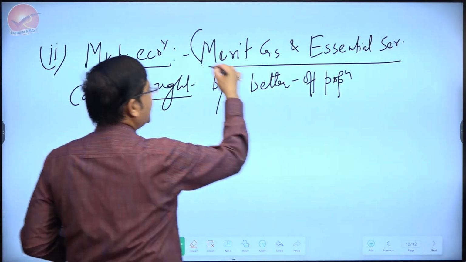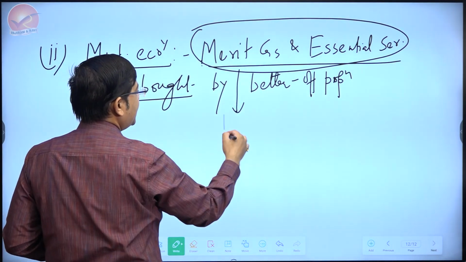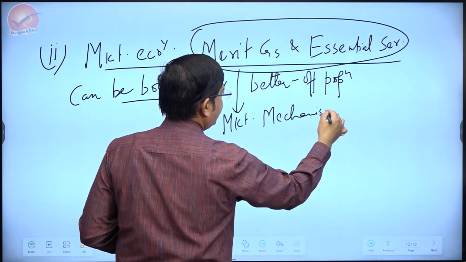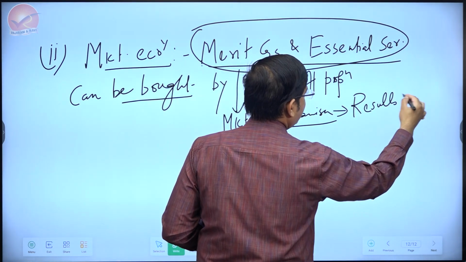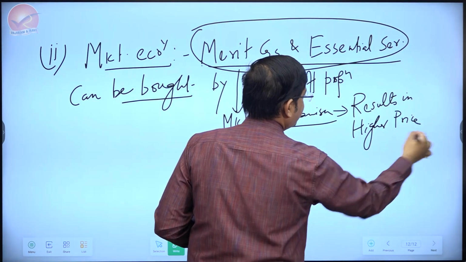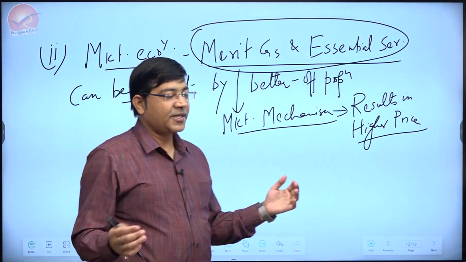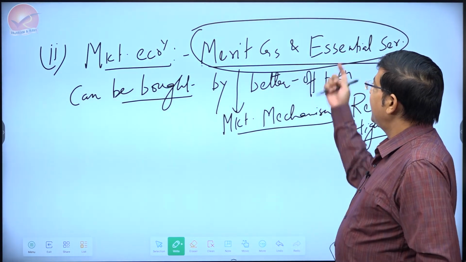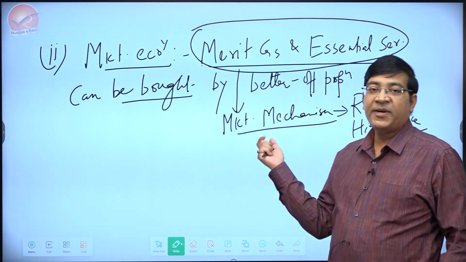Why is that so? Because if we go by the market mechanism of merit goods, it often results in higher price. You can give examples also to prove your point. For example, education in the open market is very expensive. Look at the fees of the private universities, etc. Essential services like electricity may be very expensive if we actually apply the market mechanism.